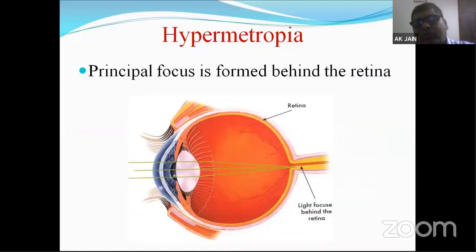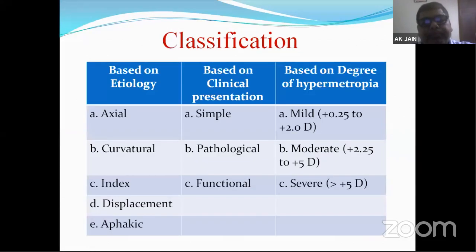Hypermetropia is where the principal focus is formed behind the retina. So we can see all the parallel rays coming and focusing behind the retina. The retina is a little further away. So what are the elements of refraction which cause the principal focus not to be formed on the retina? We will come to know that.